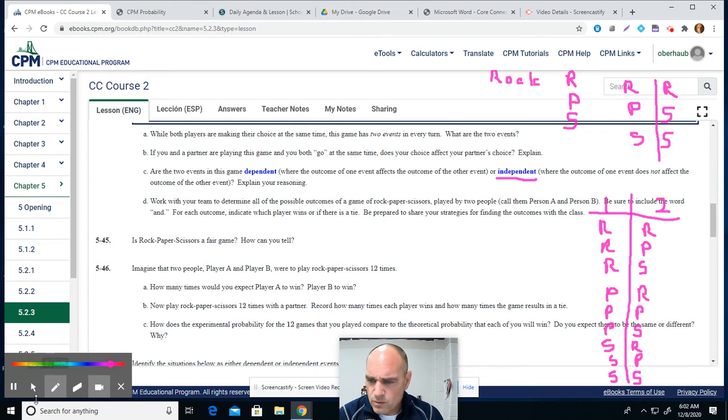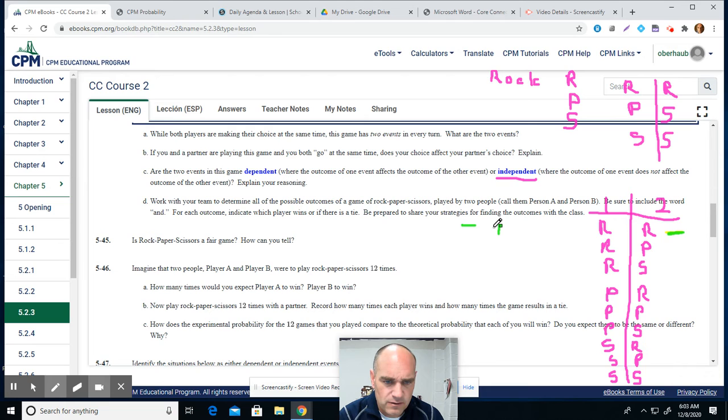So let's do this. With yellow, I'm going to do all the times when there's a tie. Let's do that first. So this, well, that doesn't show up very well. Let's see. So this would be a tie. So green for me is going to be ties. So that would be a tie. Paper, paper would be a tie. And scissors, scissors would be a tie. Let's do this. Let's go blue. And that is if the first person wins.